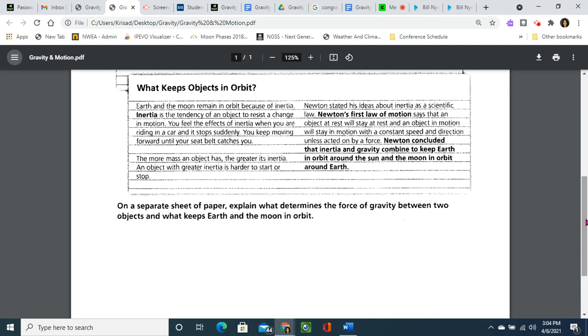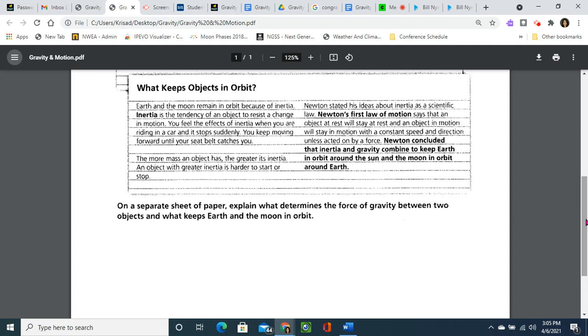The more mass an object has, the greater its inertia. An object with greater inertia is harder to start or stop. Newton stated his ideas about inertia as a scientific law. Newton's first law of motion says that an object at rest will stay at rest, and an object in motion will stay in motion with a constant speed and direction unless acted upon by a force.